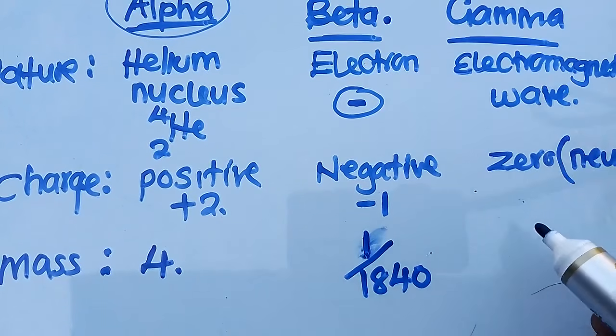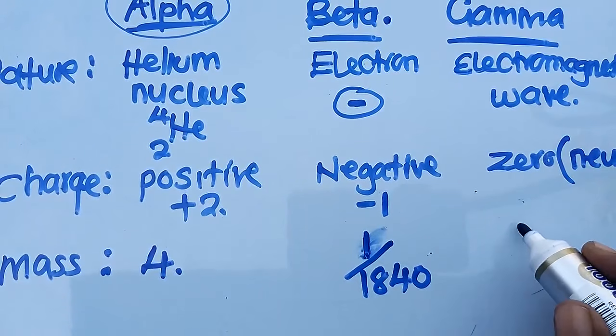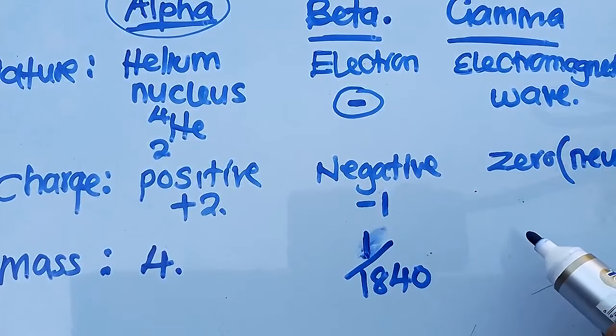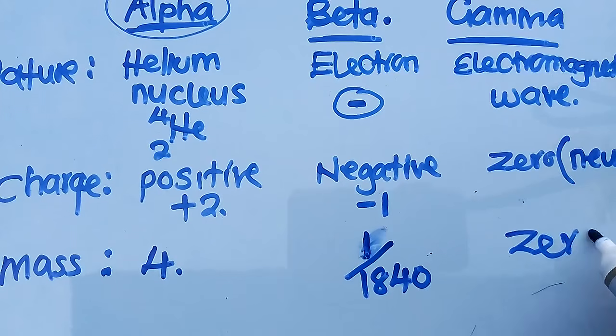Then what is the mass of a gamma ray? So the mass of a gamma ray is 0, it doesn't have any mass.